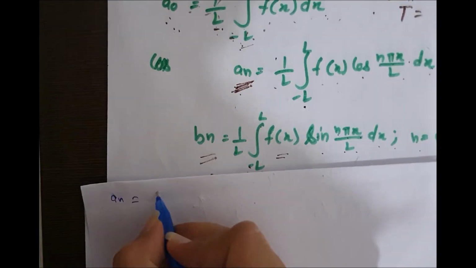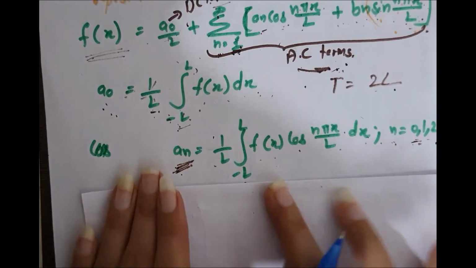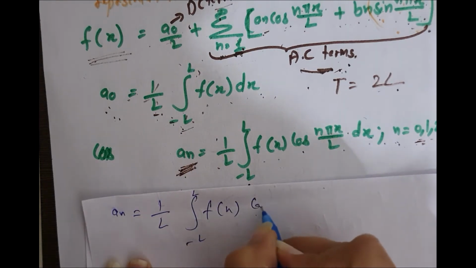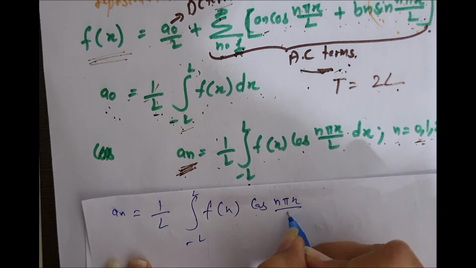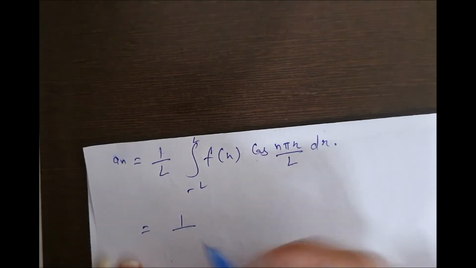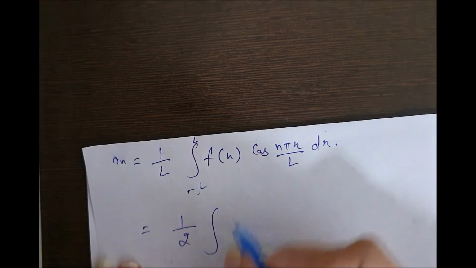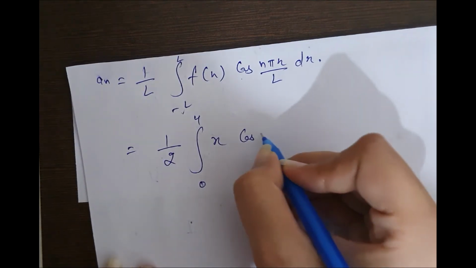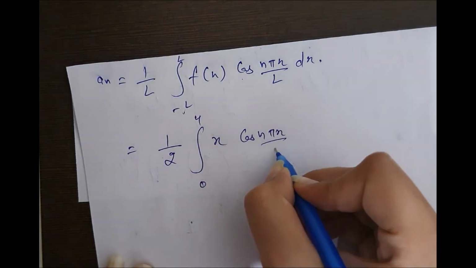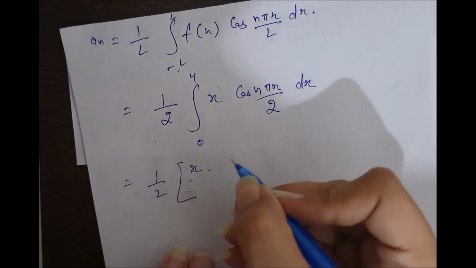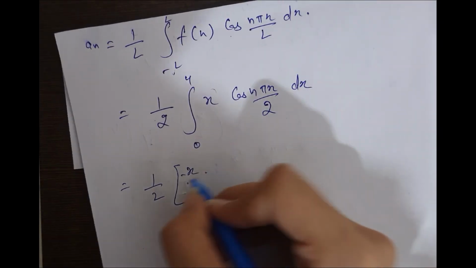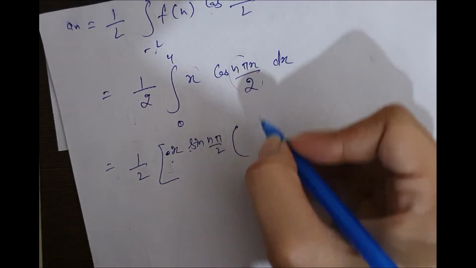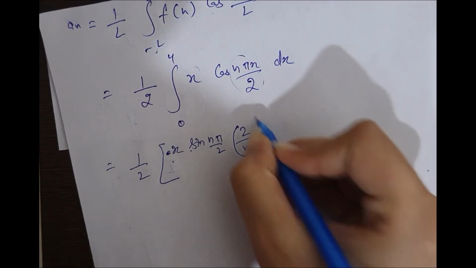It will be x square by 2, from 0 to 4, times 1 by 2. Now an is 1 by L, put it in the formula, that is 1 by L integral from minus L to L of fx cos n pi x by L dx. Here L is 2, and the limit is 0 to 4, x cos n pi x by 2. It will be first function times integration of second, that is cos is sin n pi x by 2, and its integration is 2 upon n pi.